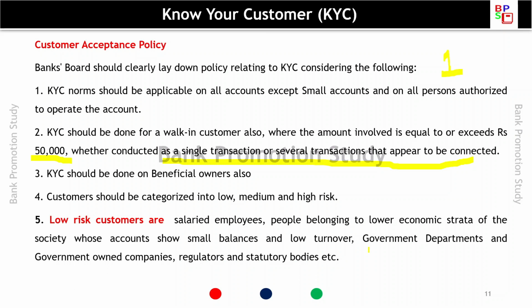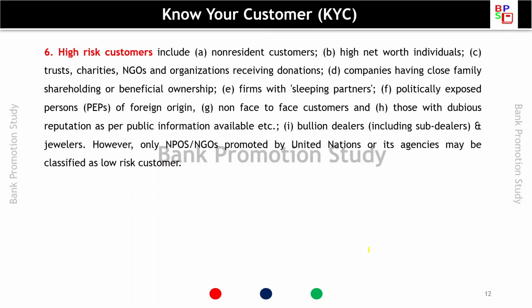Low risk customers are salaried employees, people belonging to lower economic strata of the society whose accounts show small balances and low turnover, government departments and government owned companies, regulators and statutory bodies, etc. High risk customers include non-resident customers, high net worth individuals, trusts, charities, NGOs, organizations receiving donations, companies having close family shareholding or beneficial ownership, firms with sleeping partners, politically exposed persons of foreign origin, non-face-to-face customers, and those with dubious reputation as per public information available, etc. Bullion dealers, including sub-dealers, and jewelers.